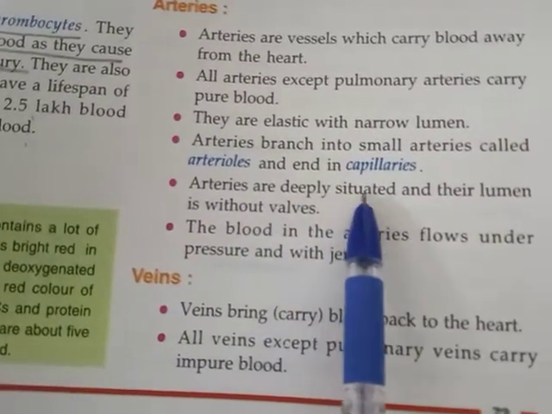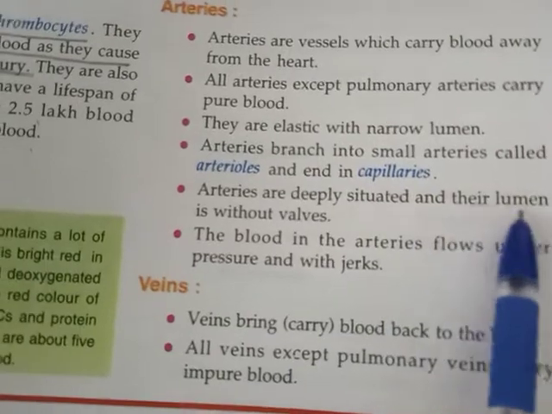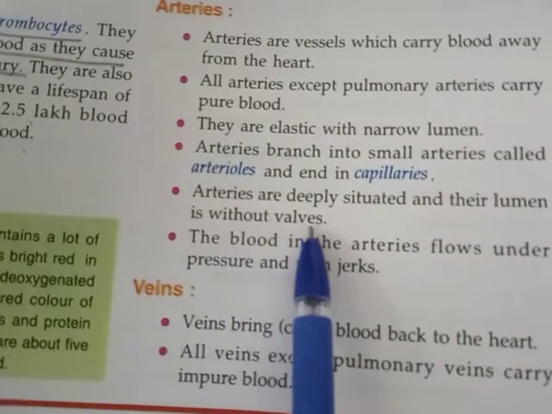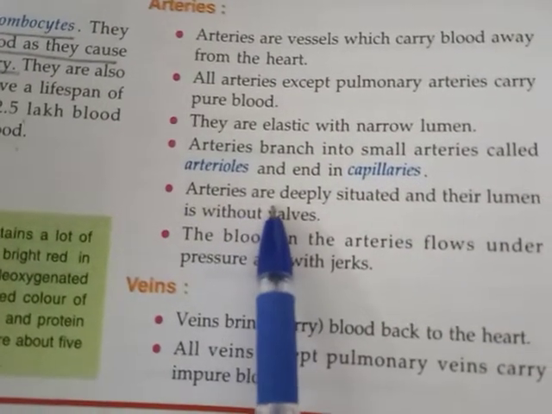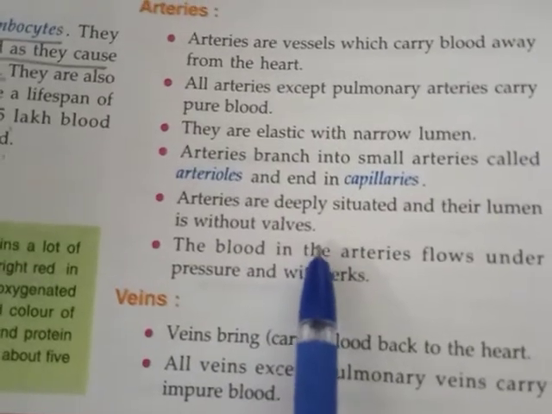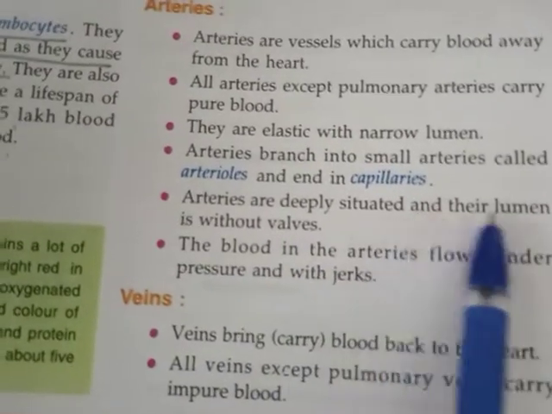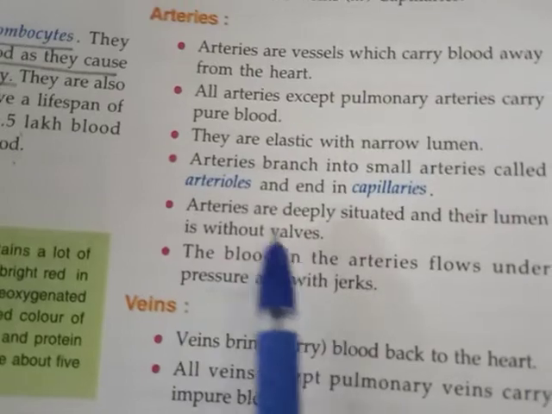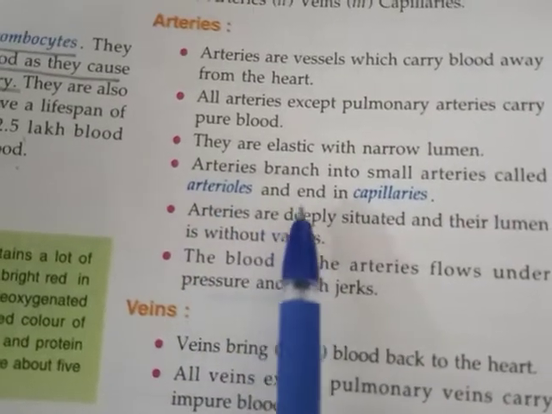Arteries are deeply situated and their lumen is without valve. So these arteries are deeply situated in our body, and there is no valve in the arteries.